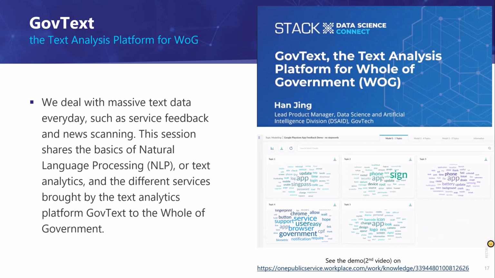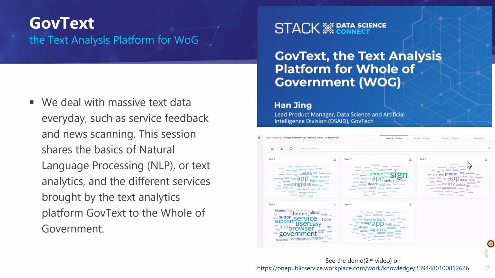Do have a look at GovText, which is the text analytics platform for WOG created by the Data Science and AI Division. There are a lot more advanced tasks that can be done by this platform that are not described in this training, for example, topic modeling.